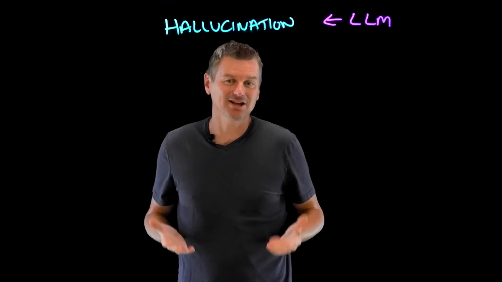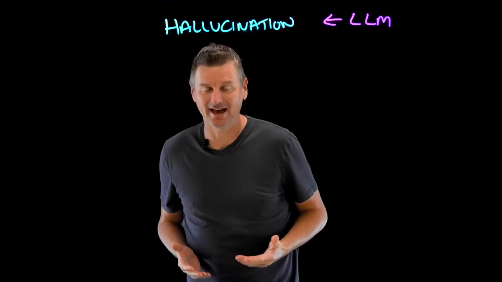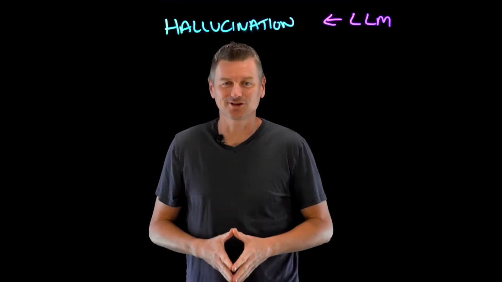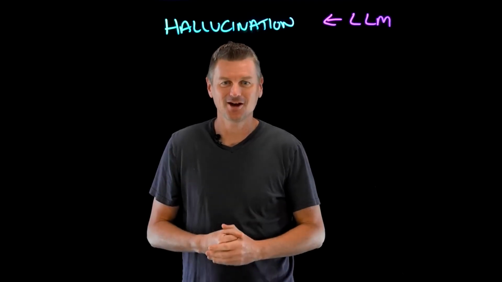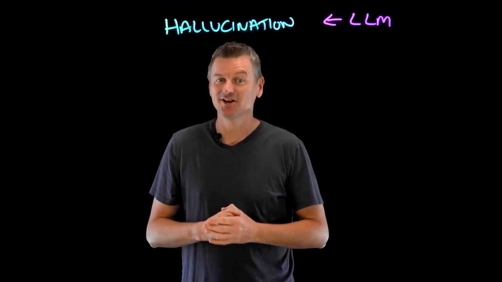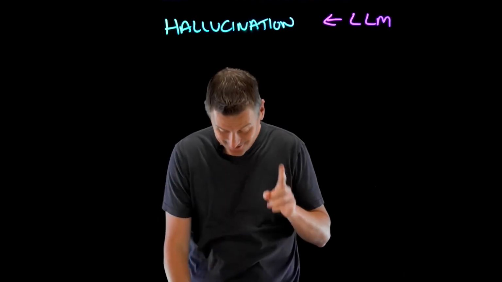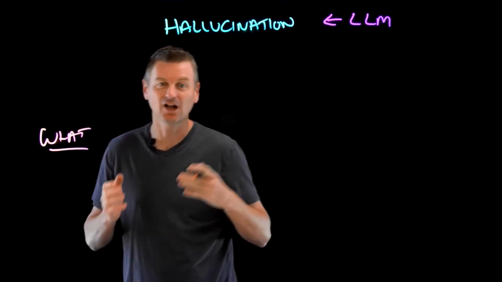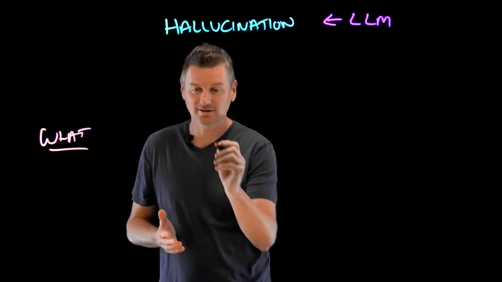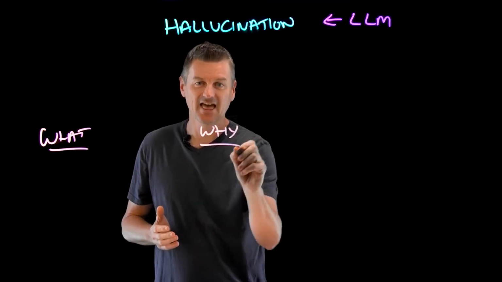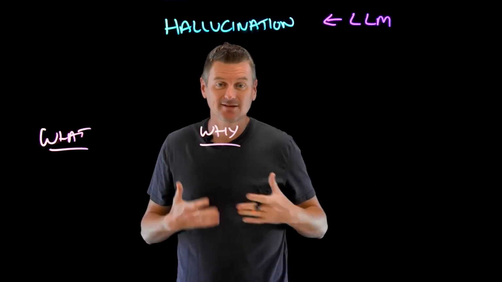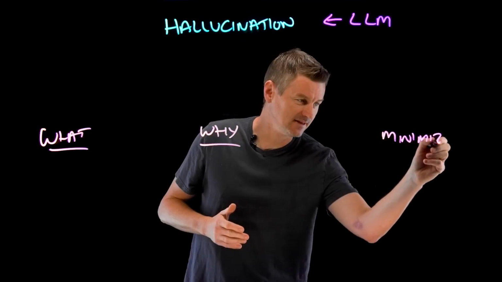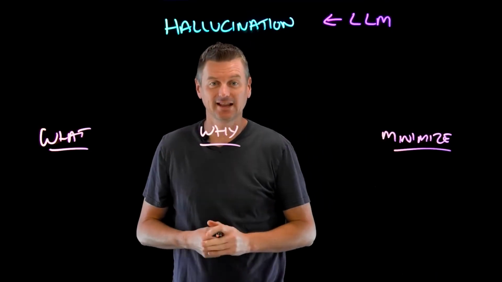Now, while large language models can generate fluent and coherent text on various topics and domains, they are also prone to just make stuff up. Plausible sounding nonsense. So let's discuss, first of all, what a hallucination is. We'll discuss why they happen, and we'll take some steps to describe how you can minimize hallucinations with LLMs.